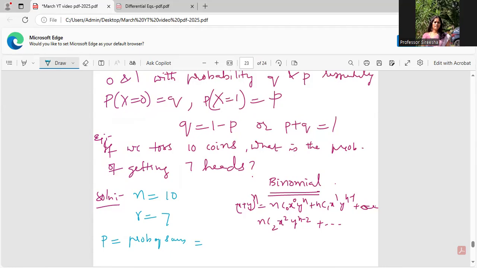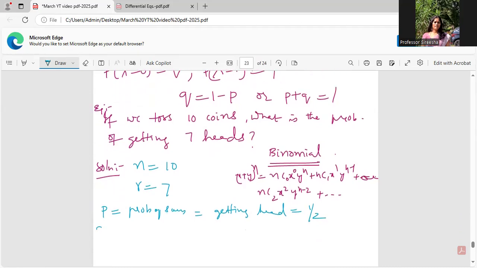What's probability of success? Getting head is probability of success. What's the probability of getting a head? 1 by 2? Yes or no? If Q is probability of failure, once I know P, I know all the remaining things. It's 1 minus 1 by 2, which is 1 by 2, right?